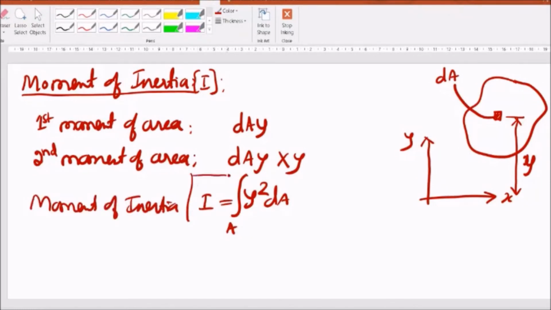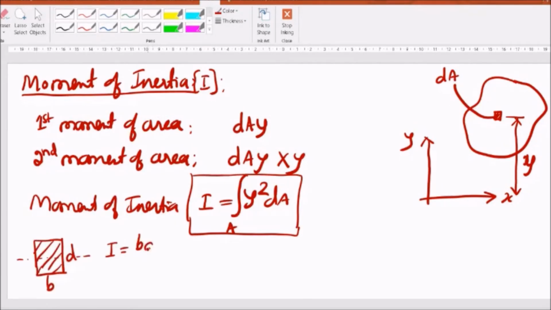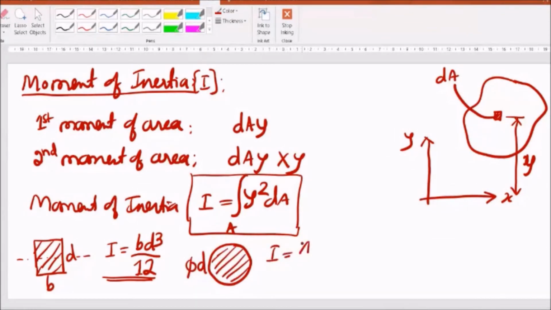And using this equation, you had derived the moment of inertia for standard cross sections. For example, if it is a rectangular geometry, with width b and depth d, I is bd cubed by 12. If it is a circular cross section of diameter d, then I will be obtained as pi d to the power 4 by 64. This is for a solid cross section.